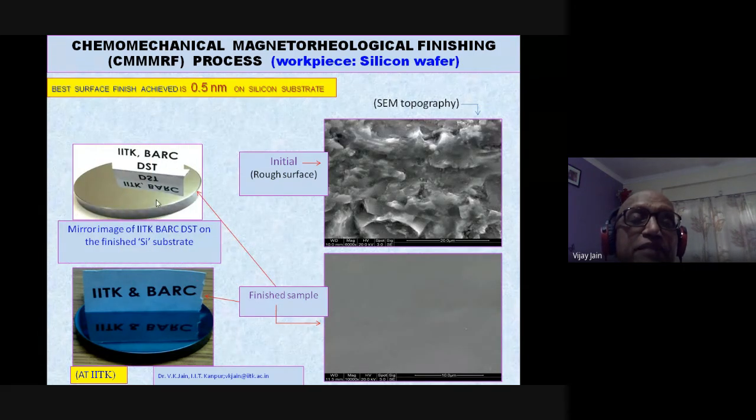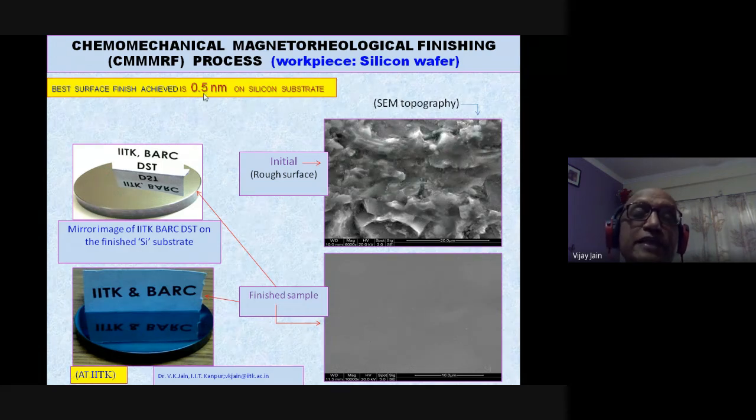Now again, reflection. Why I am trying to show it here is that by this process we are able to achieve 0.465 nanometer, that is approximately 0.5 nanometer, that is 5 angstrom, as a surface roughness value on the silicon substrate.